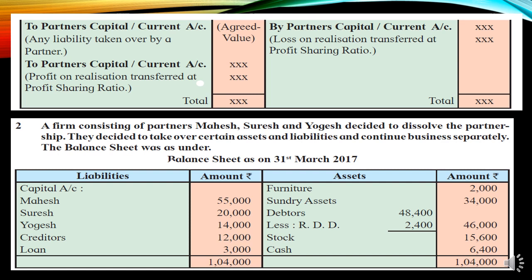Now after that, when all the assets are taken over, the discharge of liabilities and transfers are done, and all the adjustments are done, then the realization account will be closed.